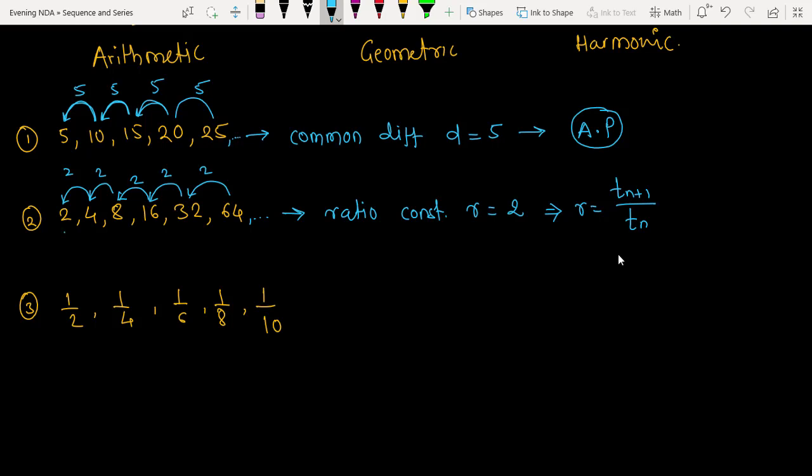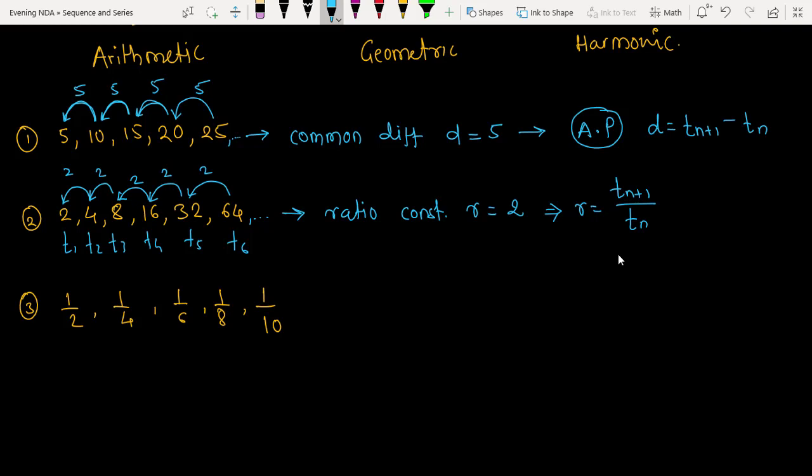So this is the first term. This is T1, T2, T3, T4, T5 or T6. See here, Tn plus 1 means if I take Tn plus 1 is 6, so Tn becomes 5. 64 by 32. So in the same way, can you give me what is the difference D? What is the definition of this D? This will be Tn plus 1 minus Tn. Can I write like this?